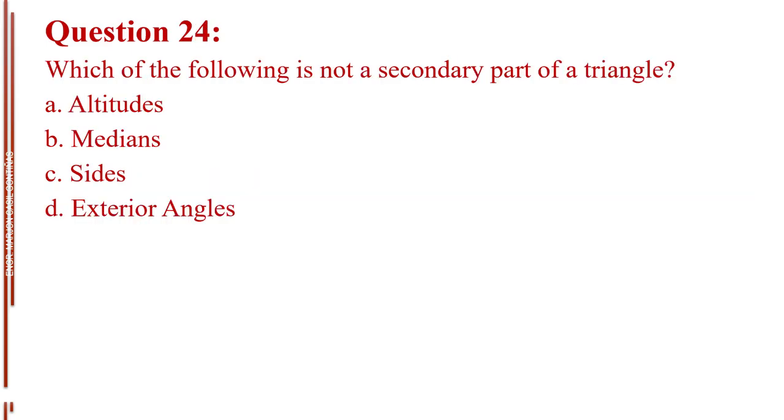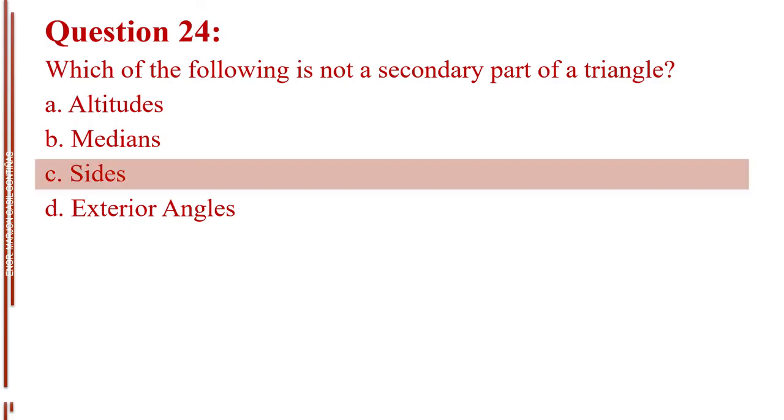Question number 24. Which of the following is not a secondary part of a triangle? Letter A, altitudes. Letter B, medians. Letter C, sides. Letter D, exterior angles. The answer is letter C, sides.